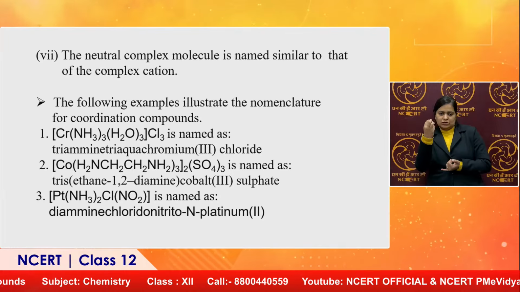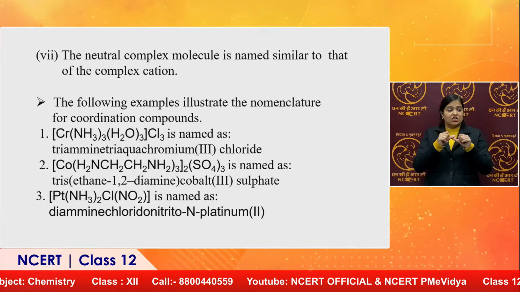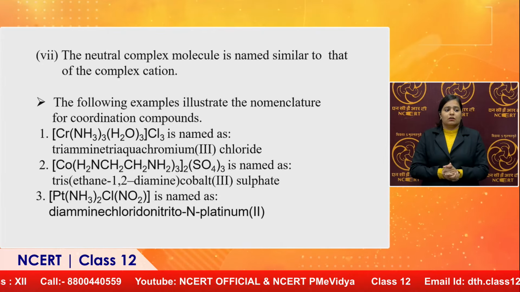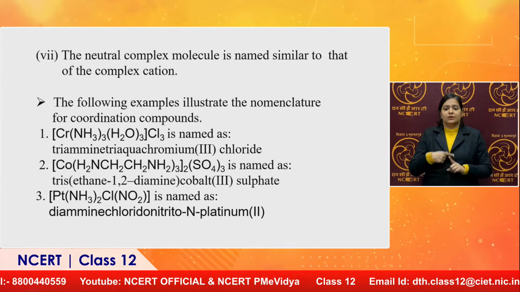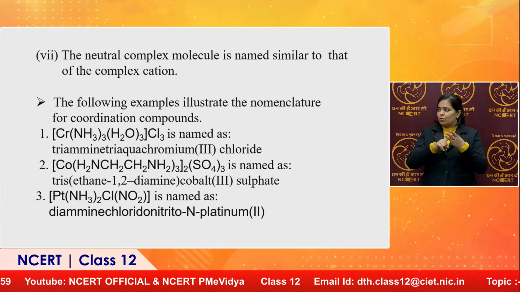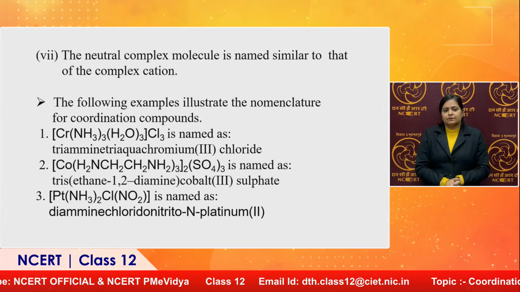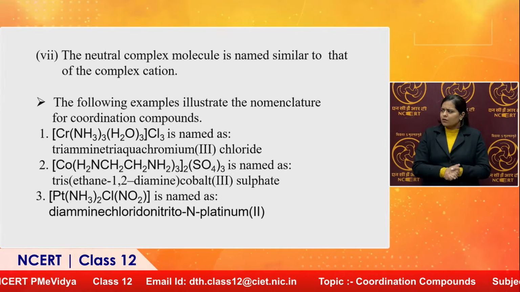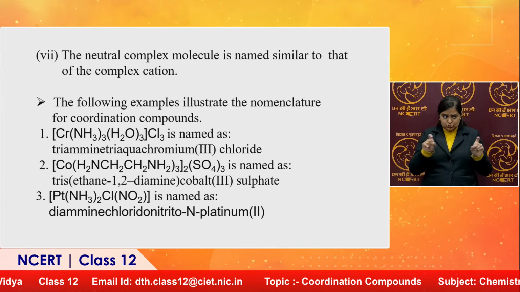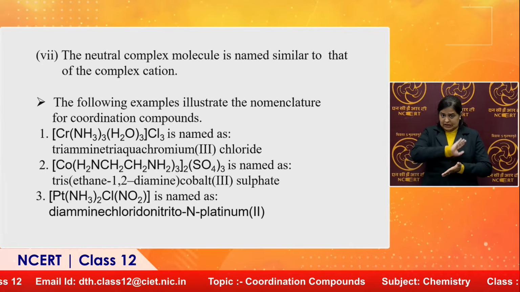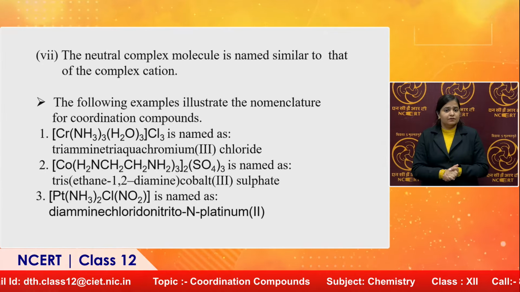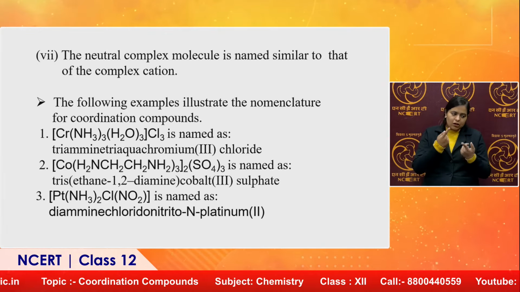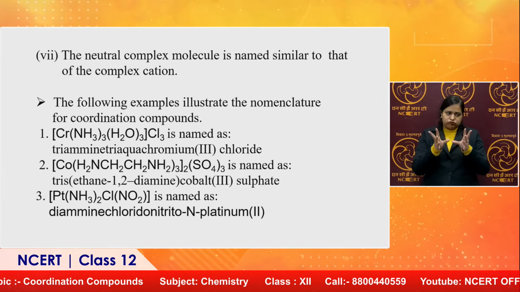So, the oxidation state of chromium in this complex will be 3, that is to be written in bracket, and the name of the counter ion is to be written. However many counter ions there are outside the bracket, their number is never to be written, only write the name. So, the complex name will be triamminetriaquachromium(III) chloride.